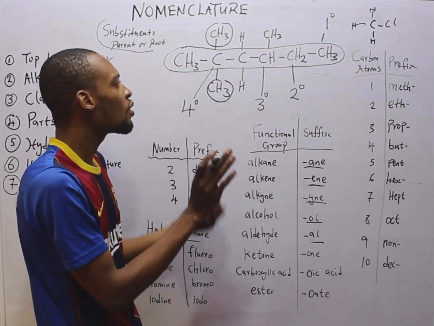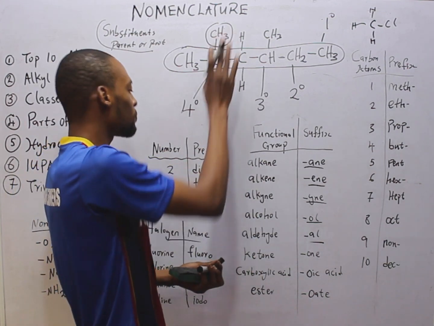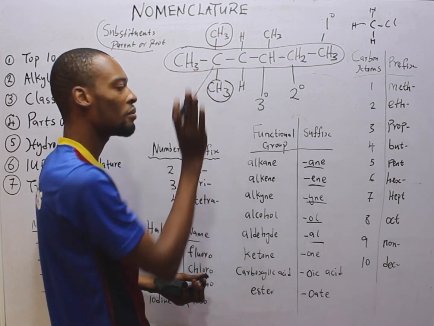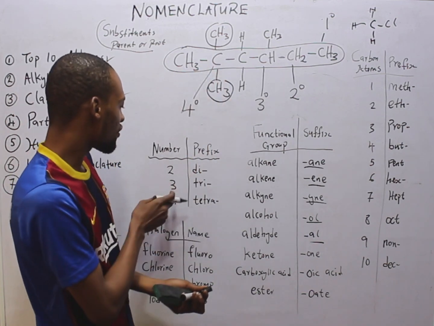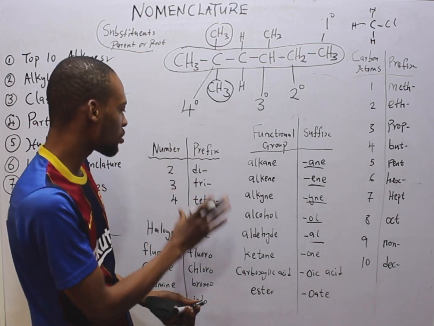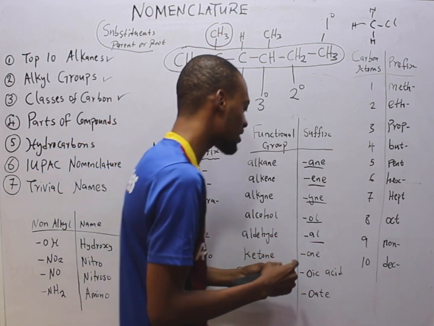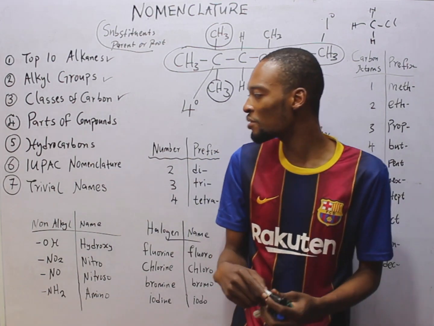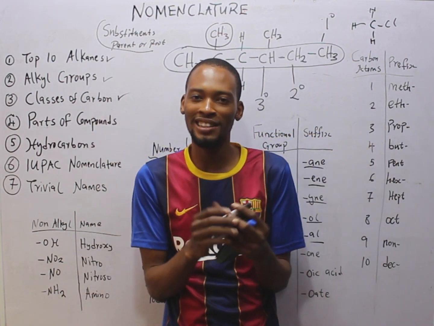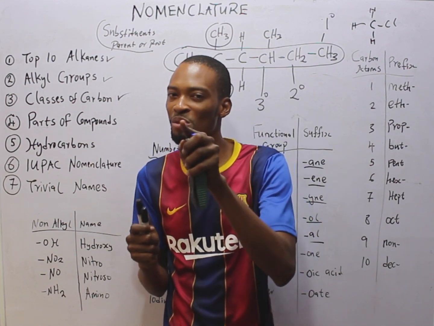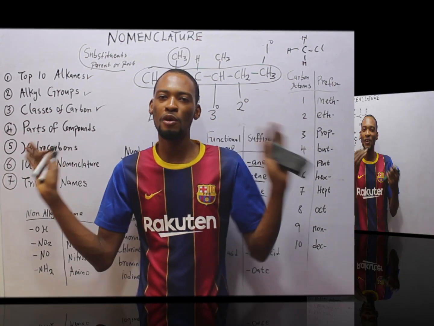We don't care to know what it is, but we know that dimethyl must be in the name because it has 2 methyl. The one that has 3 of the same name, we use tri, 4, tetra. So take note of all this. And I advise you start this video again from the beginning to this point so that you understand all the background. Because the next thing we shall be doing is naming proper.